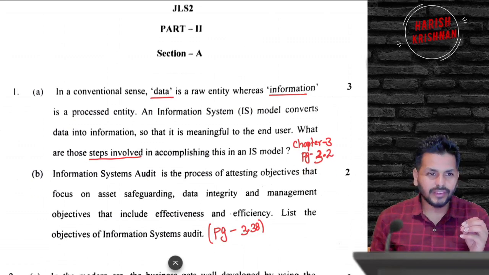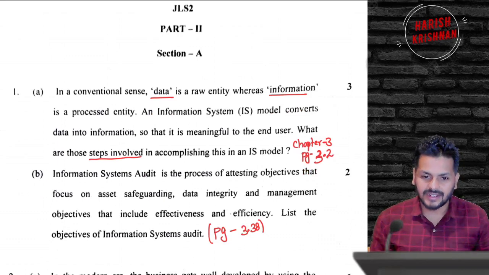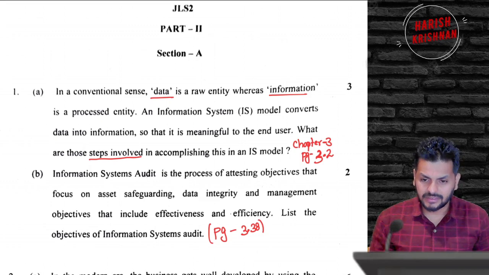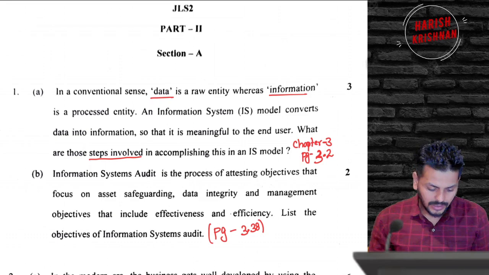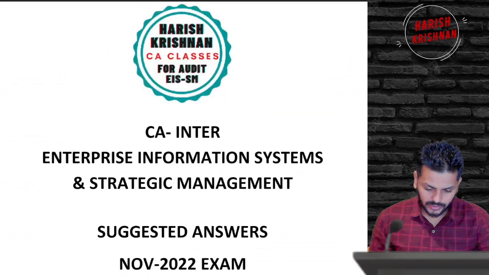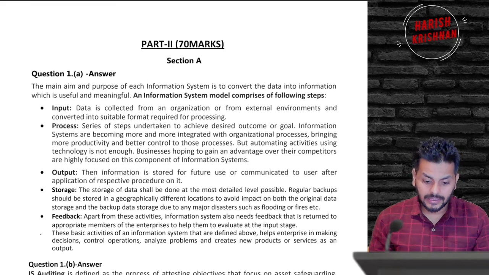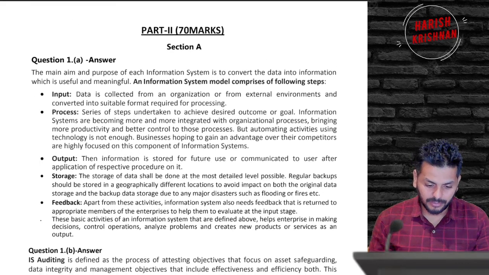This is one of the basic questions in the beginning of chapter 3. Those five points on what you are supposed to do: take the input, process it, get the output, one of those things. So I'm going to show you the answer as well. For the first answer, there you go: input, process, output, storage, and feedback. That's a short and simple answer. I hope everybody would have got this right.